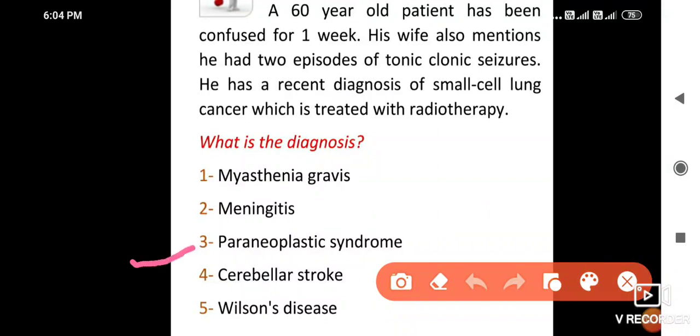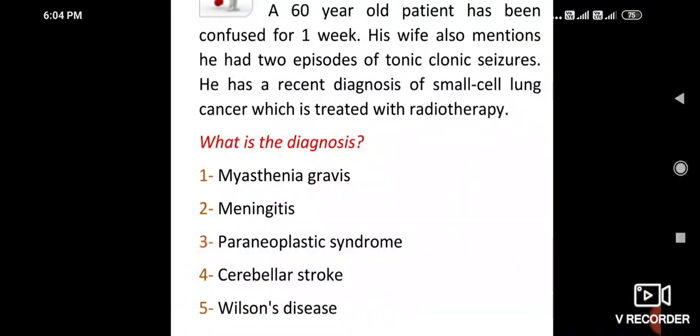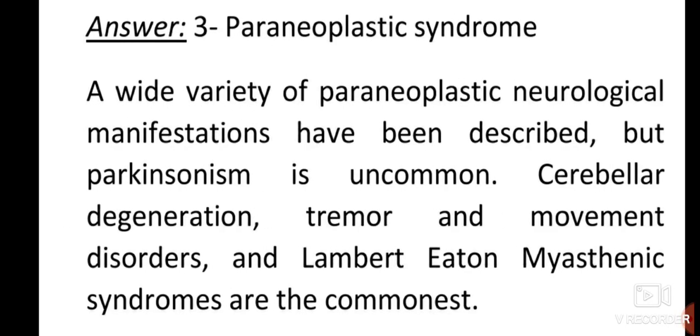So here the correct answer is paraneoplastic syndrome. This is a case of paraneoplastic syndrome. A wide variety of paraneoplastic neurological manifestations have been described, but Parkinsonism is uncommon. Cerebral degeneration, tremor and movement disorders, and Lambert-Eaton myasthenic syndrome are the commonest. Okay.